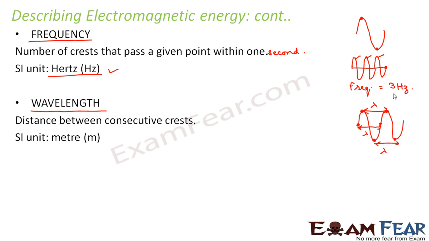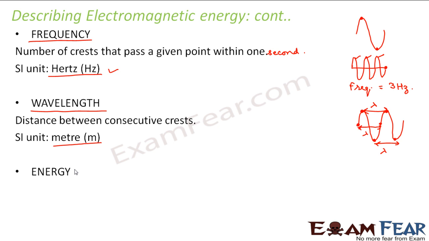So wavelength is nothing but a distance, so the unit has to be meter. The unit is meter for wavelength. Now wavelength can range from a very small value to a very large value. Any wave can have a very small wavelength and it can also have a very large wavelength.